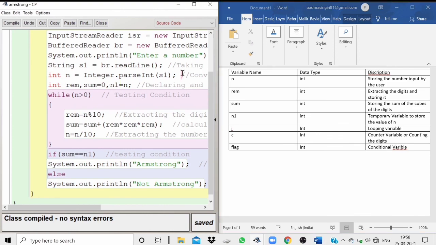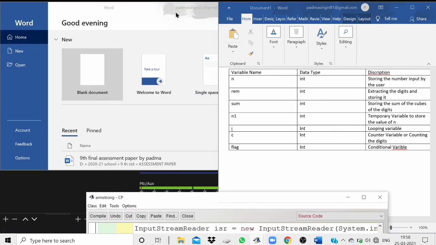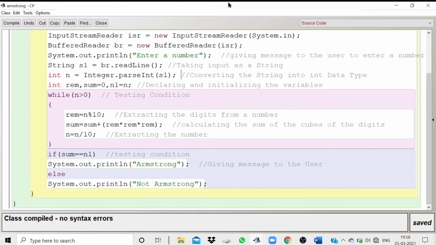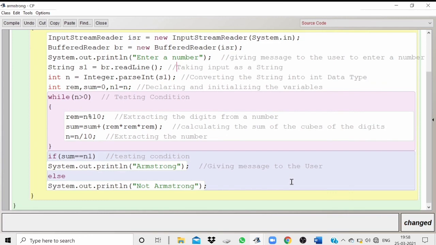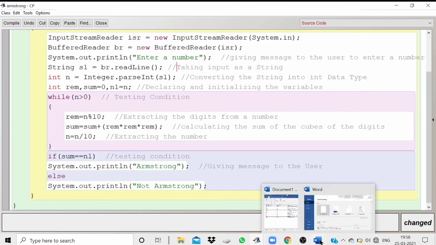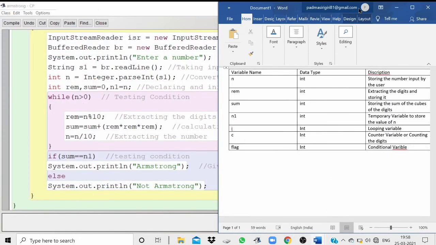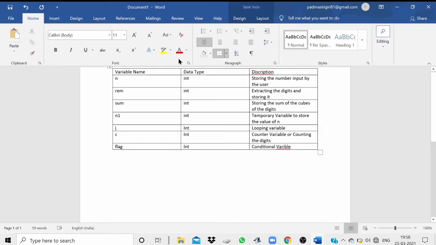Let us have a quick recap of what you have learned. Comments are non-executable statements which are not recognized by the compiler. Comments are written with a double backslash, not a single slash. Then the variable description table: make sure you use meaningful names.